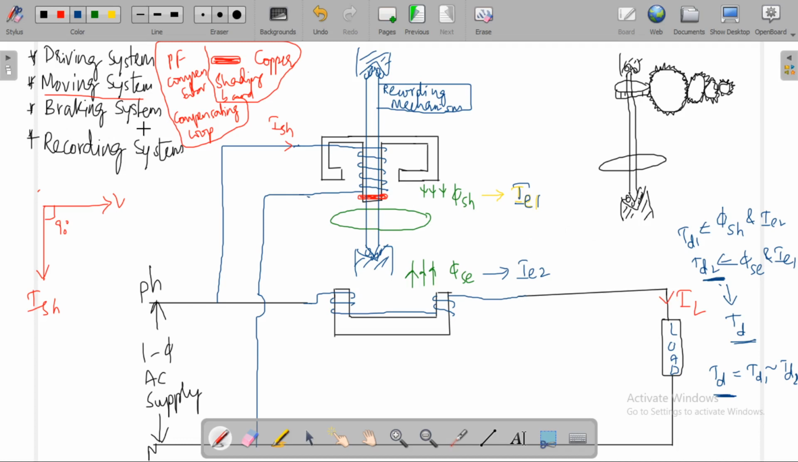Coming to the braking system, in order to control the speed of the disk, we place one permanent magnet, that is damping of this disk. Damping of this aluminum disk is provided by a small permanent magnet which is located diametrically opposite to these two electromagnets. So you're going to have a permanent magnet.